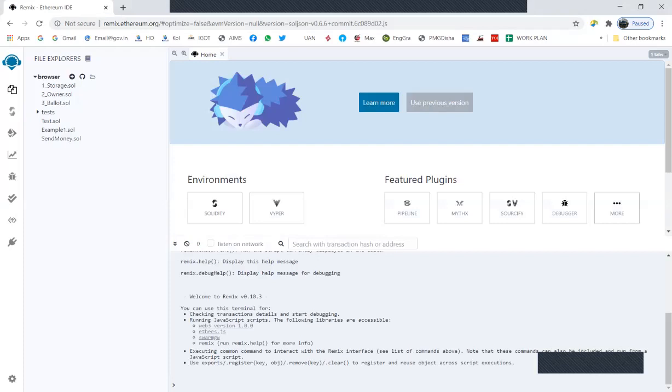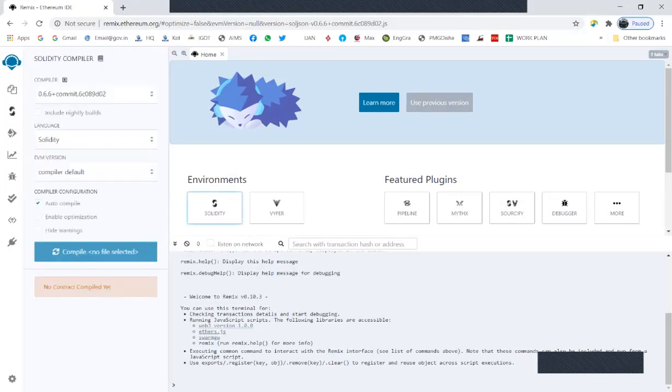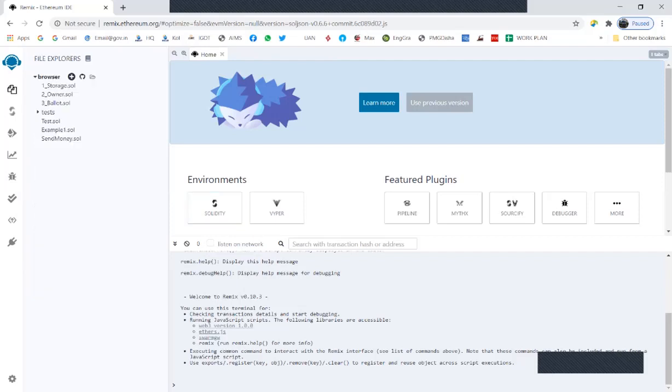You can notice that there are two environments that Remix is providing. One is Solidity and the other is Vyper. We shall be using the Solidity environment. So I click over here, and you should be familiar with these tabs. Suppose I want to create a new file in Remix, I'll go over here, File Explorer, then click on this plus sign to create my new file.